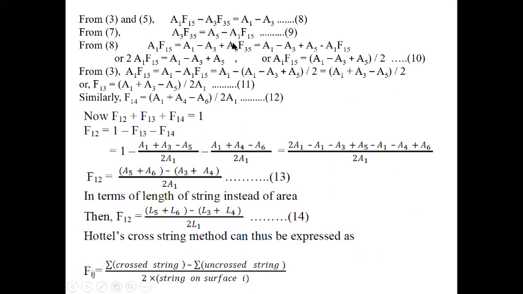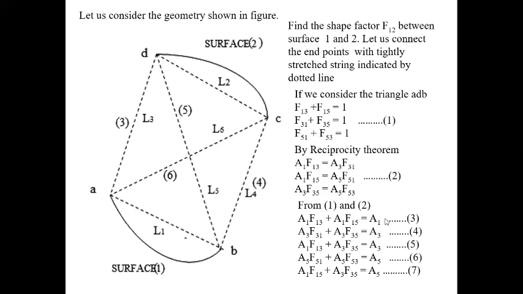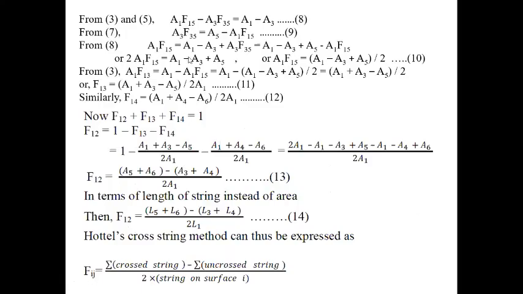Now from the eighth equation, we put in the value of A3 F35. So A1 F15 equals A1 minus A3 plus A3 F35.